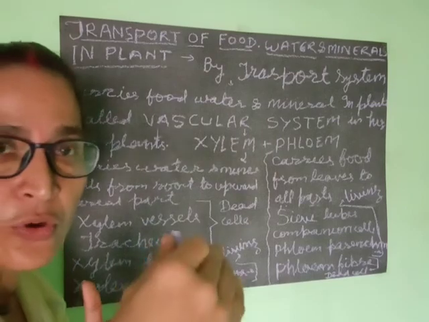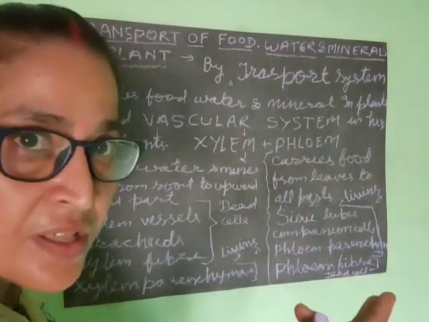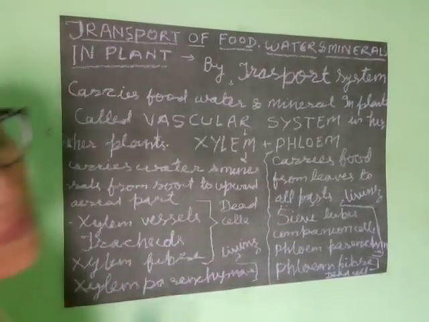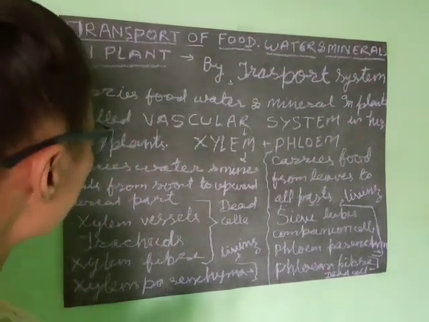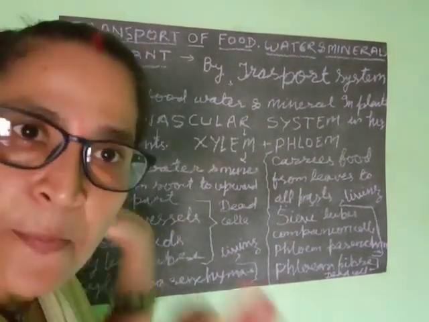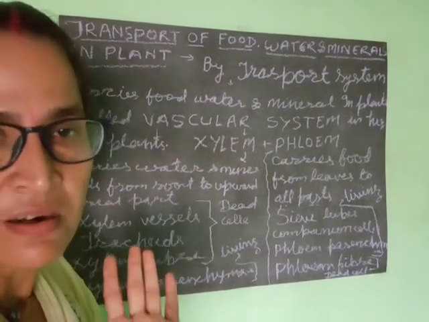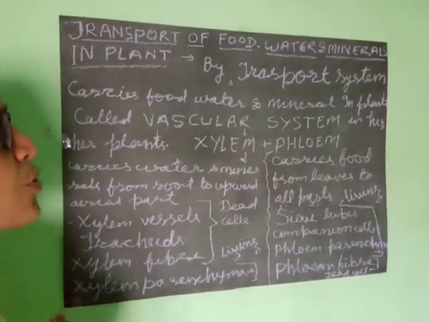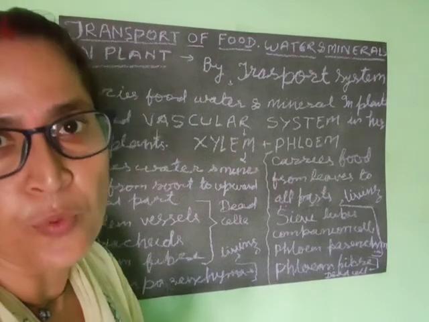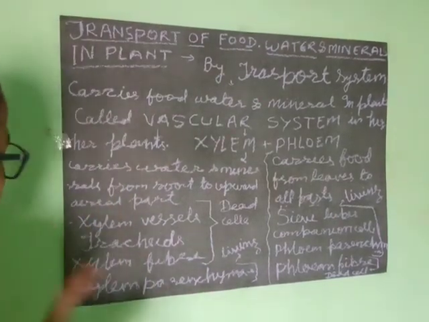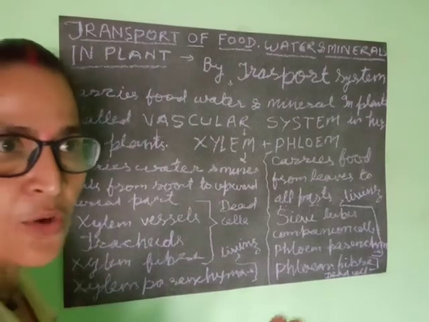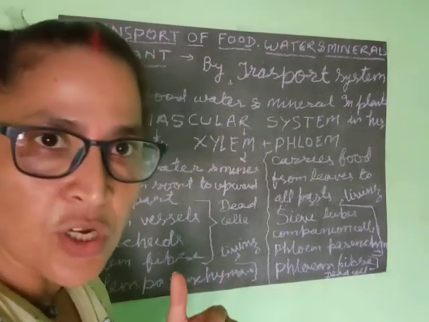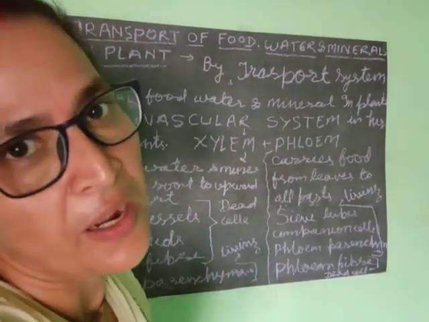Transpiration is due to evaporation of water from the leaves, and water concentration is lower in the leaves, so water flows from the stem to the leaves and finally reaches every part of the plant, water and minerals. Water is carried by the process of osmosis, and cohesive force, transpiration pull and root pressure also participate, so the ascent of sap takes place. Ascent of sap means the movement of sap from xylem tissue to the tip point of the plant.